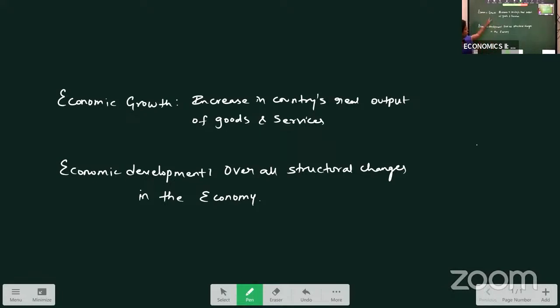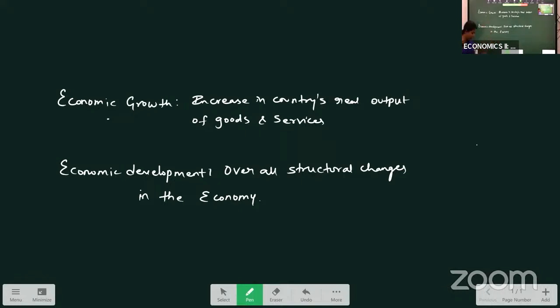Growth means a continuous increase in numbers. Development means numerically we cannot measure, but we can observe various changes in society. That is called economic development.